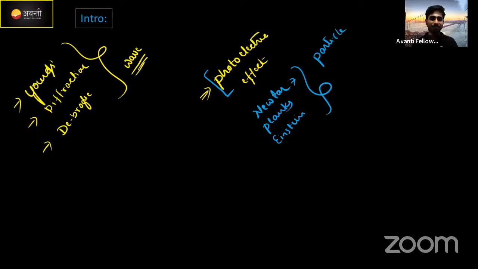That's why here we are studying that light has dual characteristics. That's why we call this chapter dual nature of matter as well as radiation.